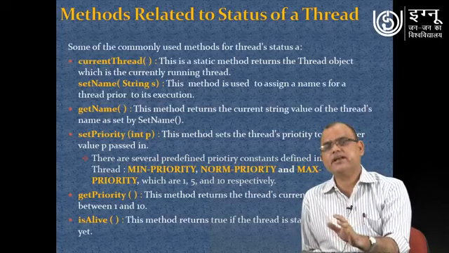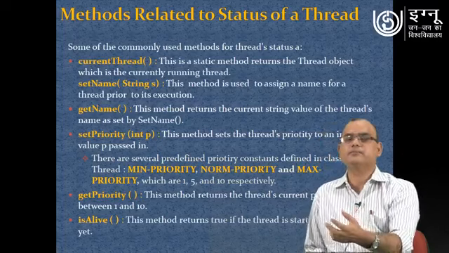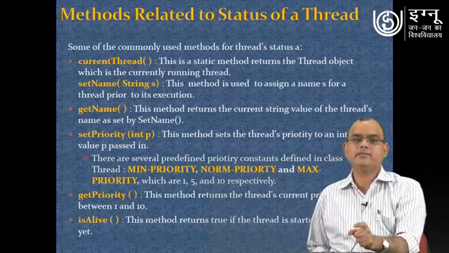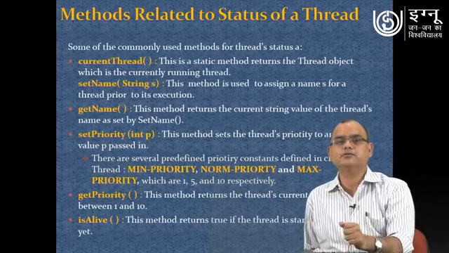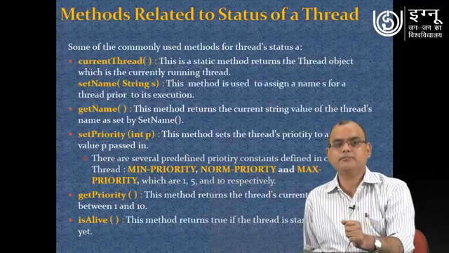So basically setName can be used for providing some kind of identification to different threads. Once you are doing the programming and you need some identification of those different threads, by giving different names you can identify them, and that name you can get with the help of the getName method.